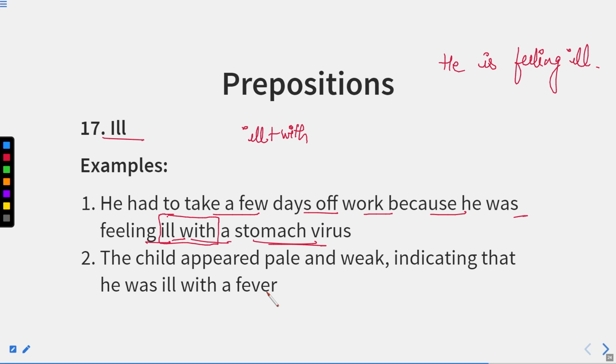Maybe he's not feeling good, he's not feeling well. So we can use that particular word over there. But if I'm saying ill with this, we have mentioned the reason why he's feeling ill, because of the stomach virus. The child appeared pale and weak, indicating that he was ill with a fever. It means he has a fever, or he was suffering from fever. So as we use the preposition from with the word suffering, similarly we use ill with the preposition with.